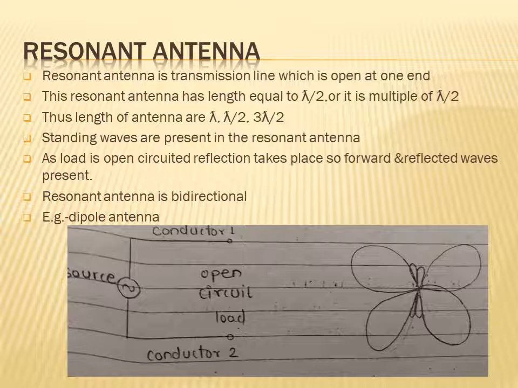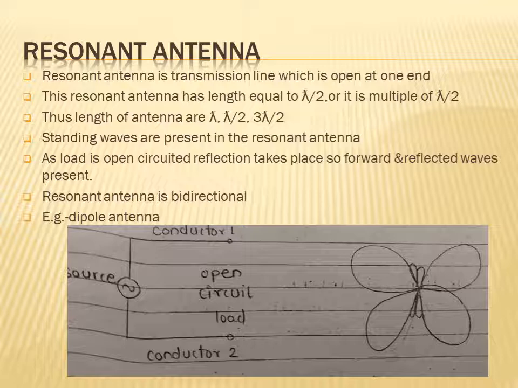As the load is absent, the transmitted signal is reflected back. So reflection takes place, and both the forward and reflected waves are present.